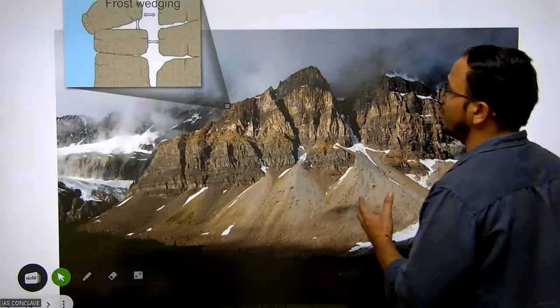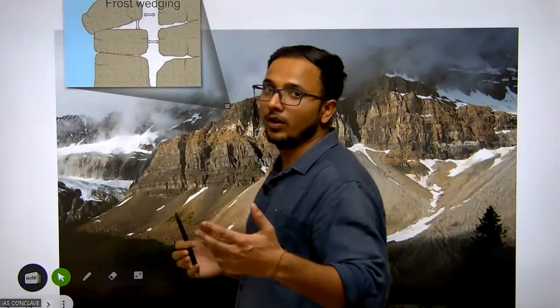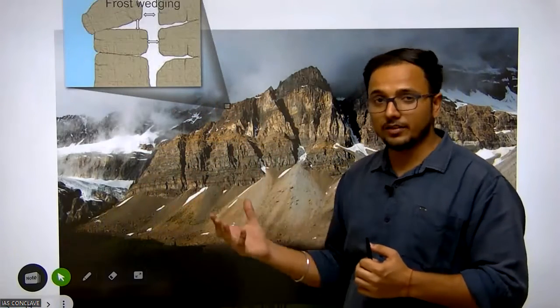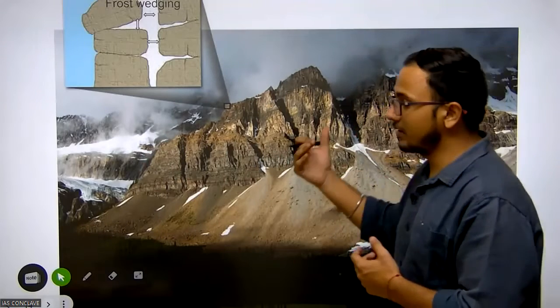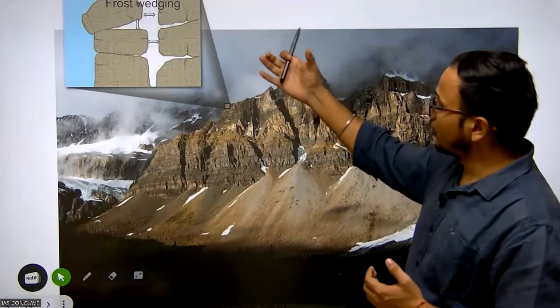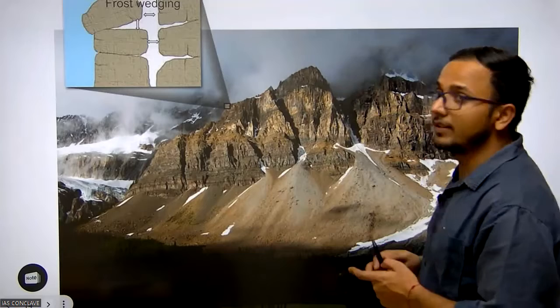So this is an example of frost wedging. In the changing climate scenario, glaciers are retreating, and glacial phenomena have become very seasonal in some mountain areas. When snow comes, it creates crystalline ice that forms glaciers. But when the warm summer season comes, this ice melts, and because of that, frost wedging becomes a very dominant and predominant feature of mountainous areas.